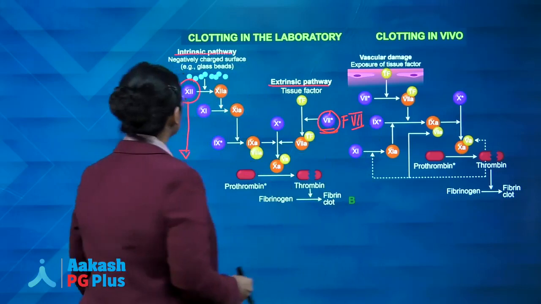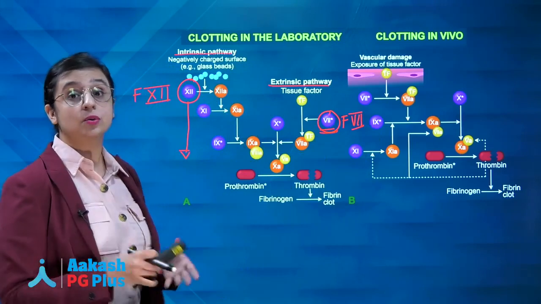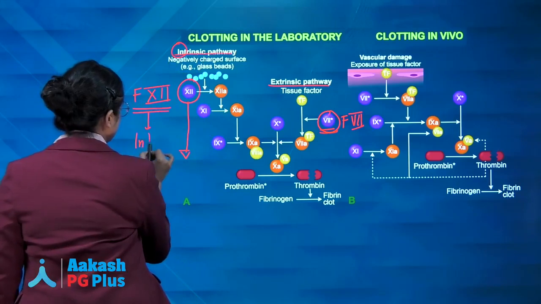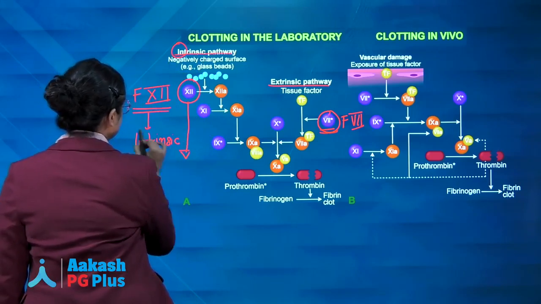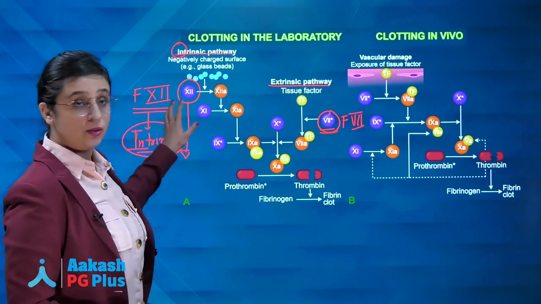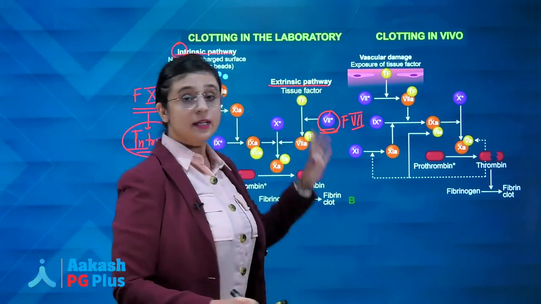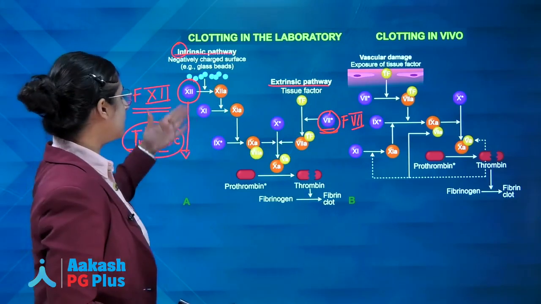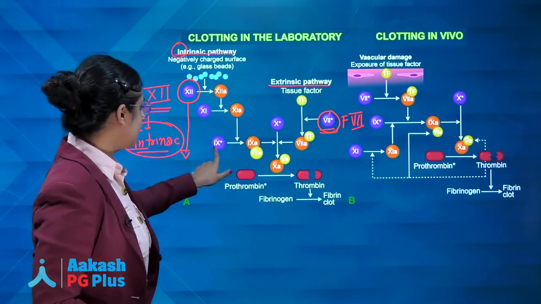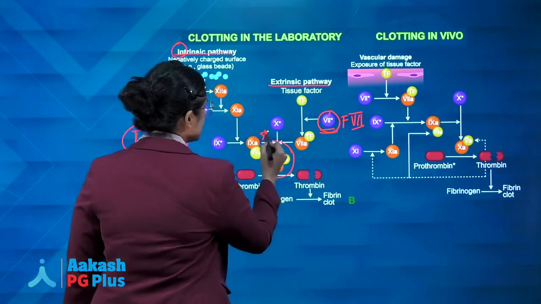So how will you remember? In class 12th you are all busy preparing for your entrance and you stay indoors, inside the home. So you can remember factor 12 is intrinsic pathway. You usually stay inside in case of class 12. So easy to remember: factor 12 is involved in the intrinsic pathway, whereas factor 7 is involved in the extrinsic pathway. After that, you usually remember the pathway. Factor 12 activated will activate factor 11, that will activate factor 9, and finally this is the common pathway. But let's just focus on the question.